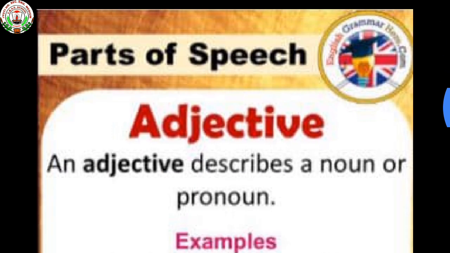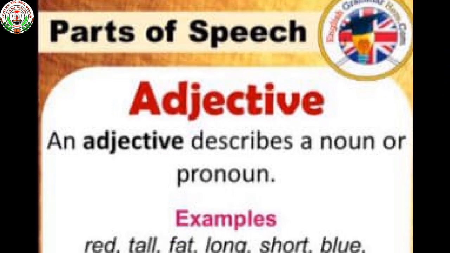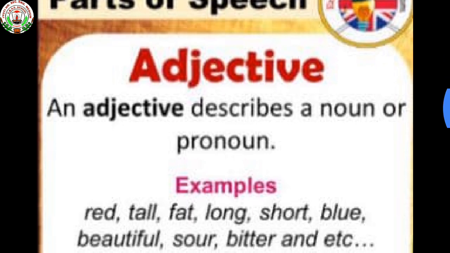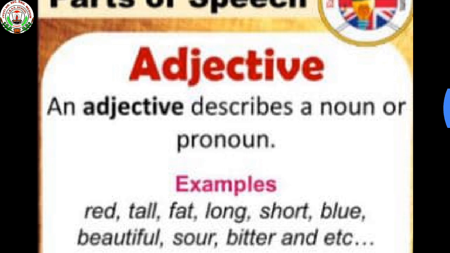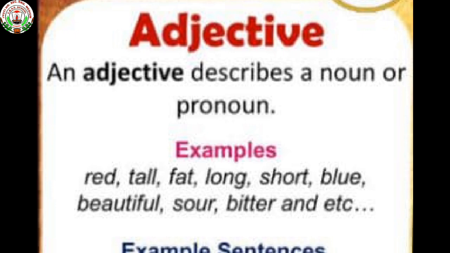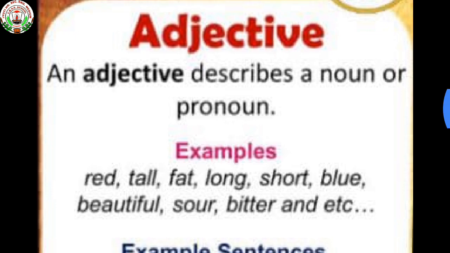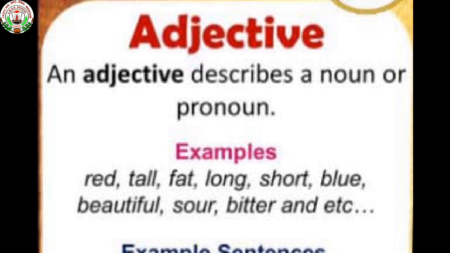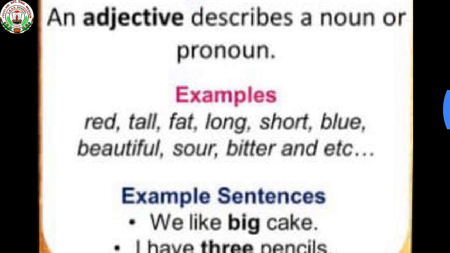Now come to the next part of speech, that is adjective. An adjective describes a noun or pronoun. So adjectives are words that describe or modify other words. For example, red, tall, fat, long, short, blue, beautiful, sour, bitter. So all these are describing words.